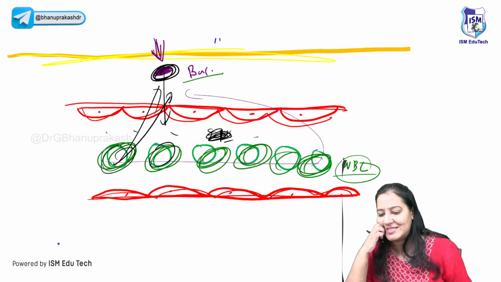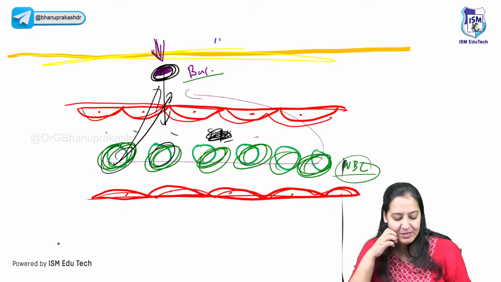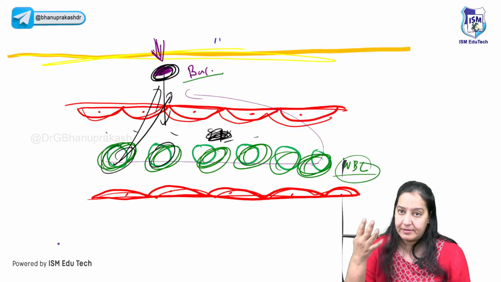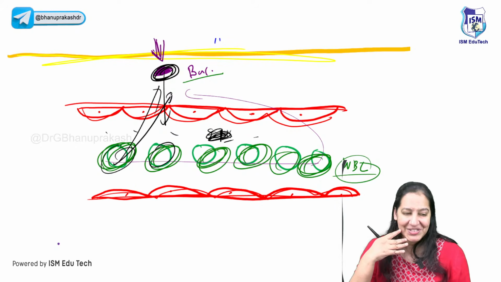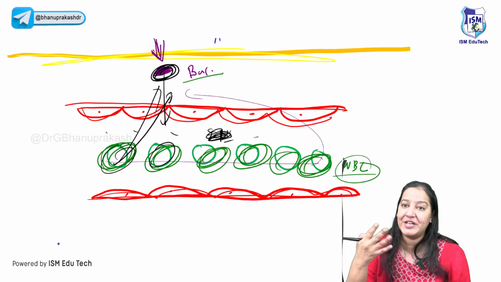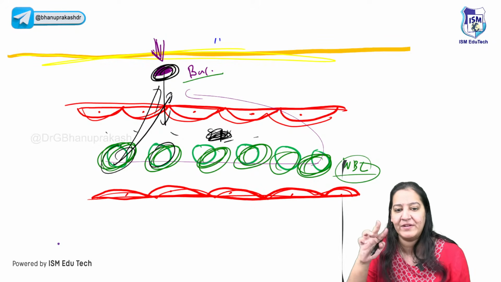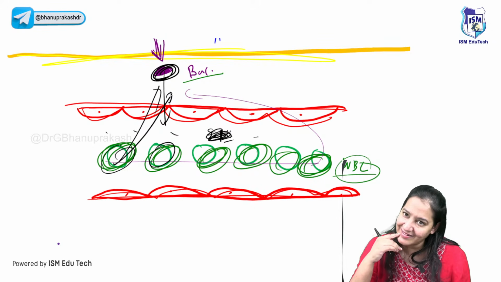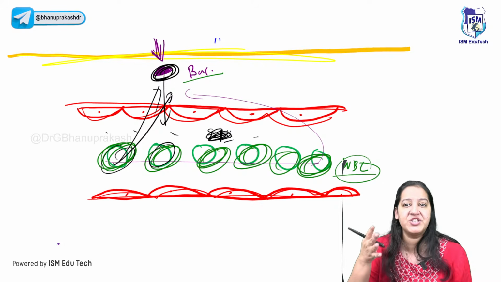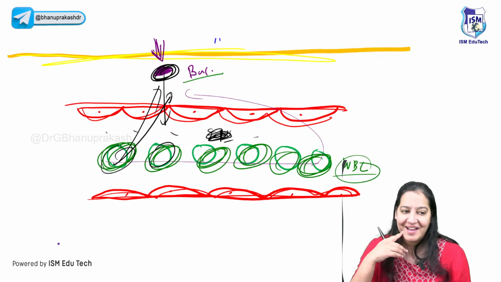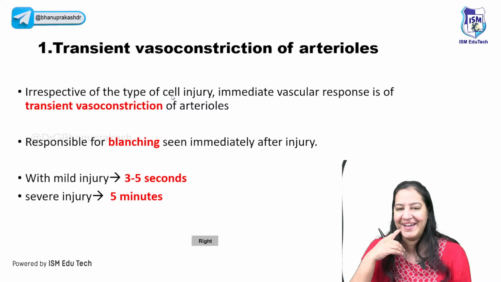So those are the 11 steps of acute inflammation. You got my point? Why am I going to teach you 11 steps? Ultimately, I want to take this WBC out and make a fight between the bacteria and the WBC. Shall I start the 11 steps? If you give me a thumbs up, then only I will go ahead. Have you got the basics? Can we go ahead? Say yes.